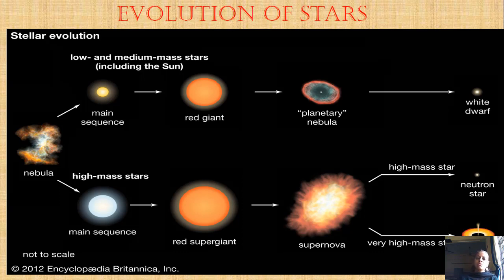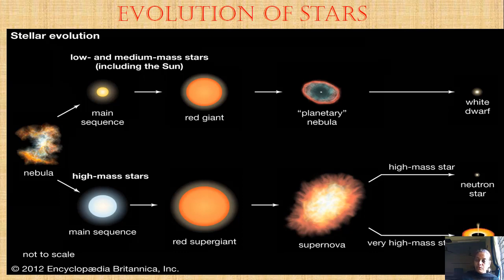If it is a smaller star, as small as the sun, or a little bigger than the sun, then it forms a red giant. After the red giant, it forms the planetary nebula, meaning a small explosion takes place, and then finally it forms the white dwarf, which is the end stage of that star.